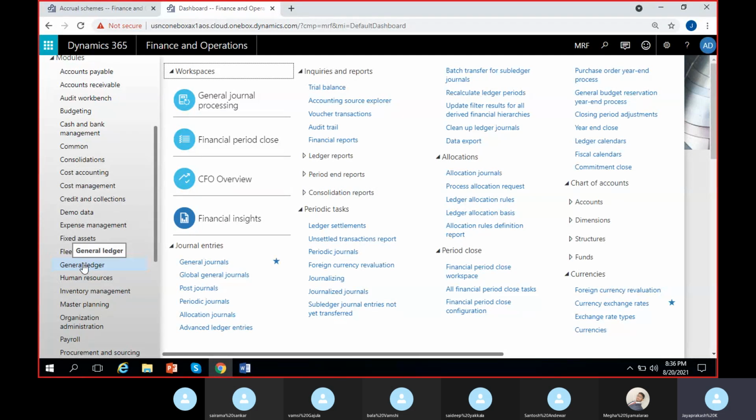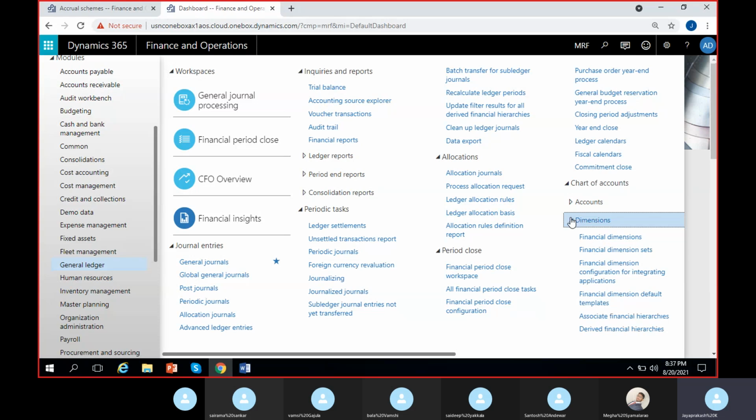Chart of general ledger, chart of accounts, dimensions and financial dimensions. Just below the financial dimensions, I can see this menu, financial dimension sets. Here, just write down the navigation: general ledger, chart of accounts, dimensions and financial dimension sets.